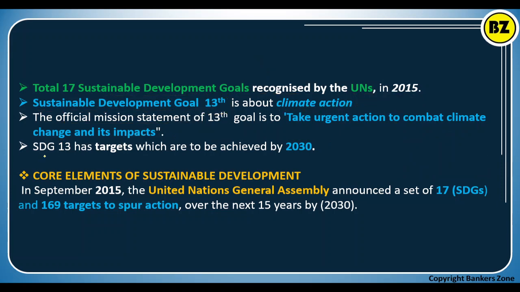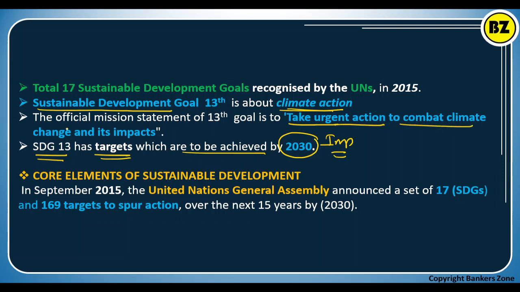Now, SDG 13 has a target which should be achieved by 2030. That is also something you have to remember. SDG 13 is the sustainable development goal about climate action, having the statement: take urgent action to combat climate change and its impact, and that target should be achieved by 2030.